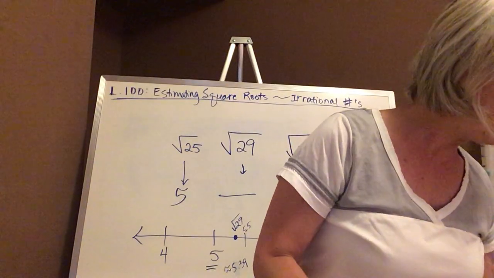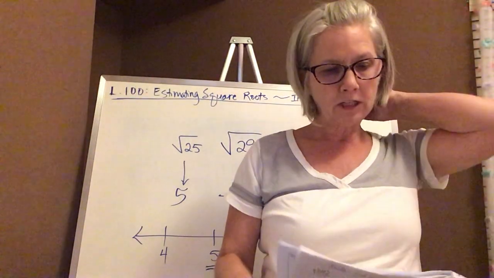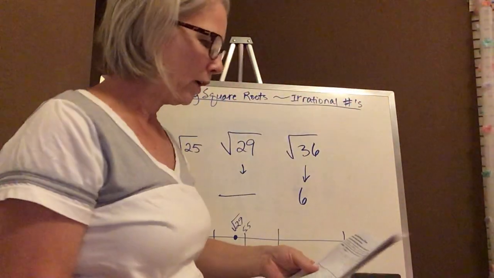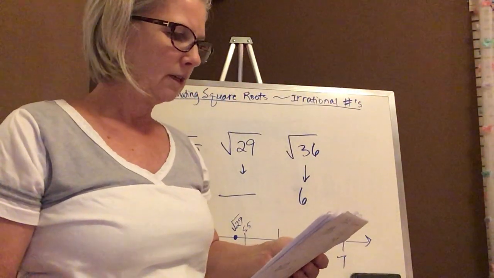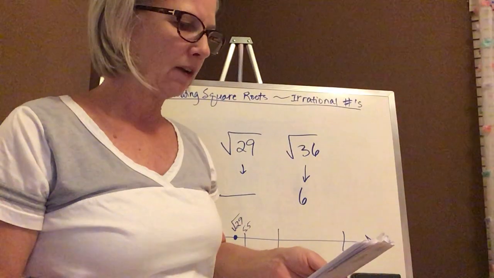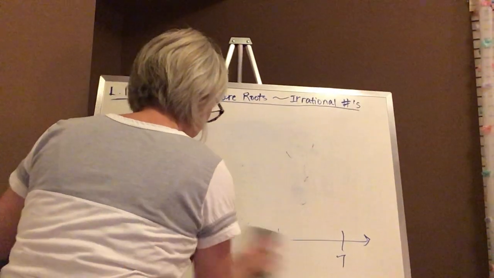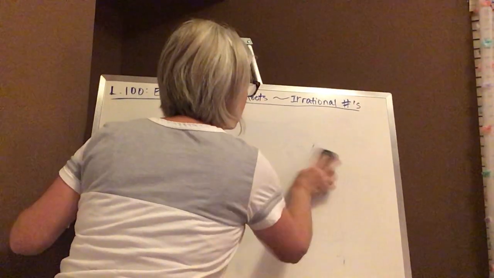You have an example in your notes there, and I want you to go ahead and look at example 1. We're going to figure out between which two consecutive whole numbers the square root of 200 is. So let's talk about that.